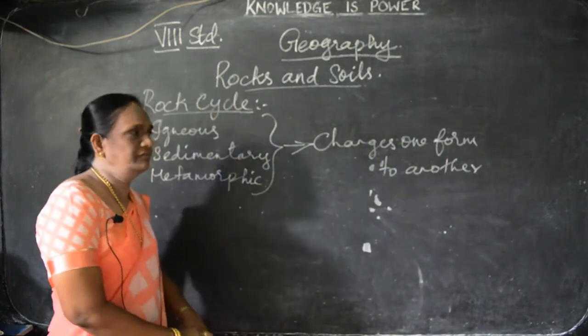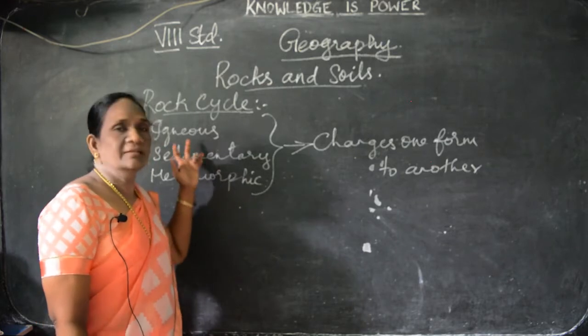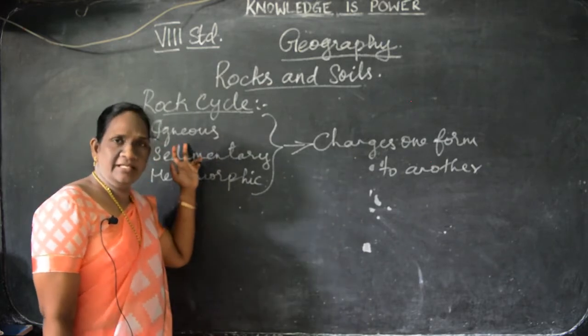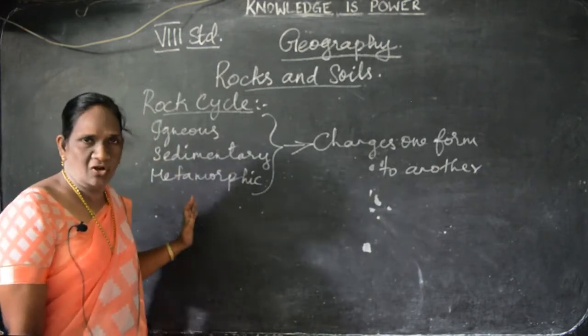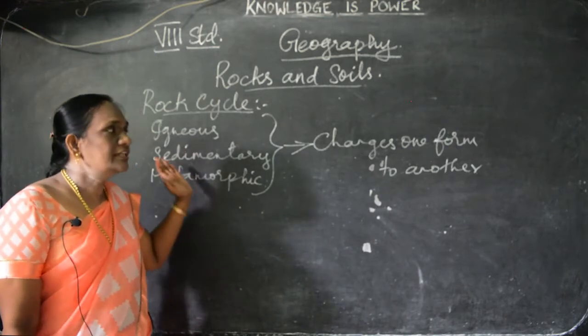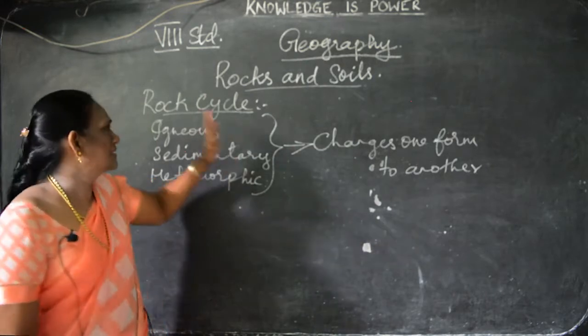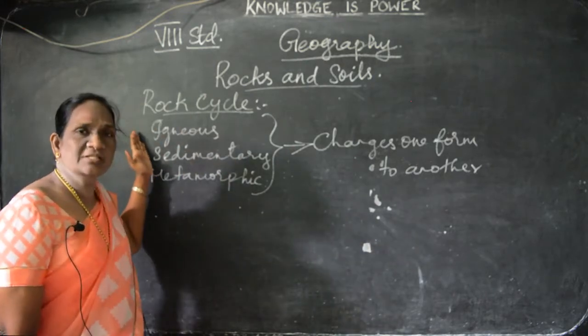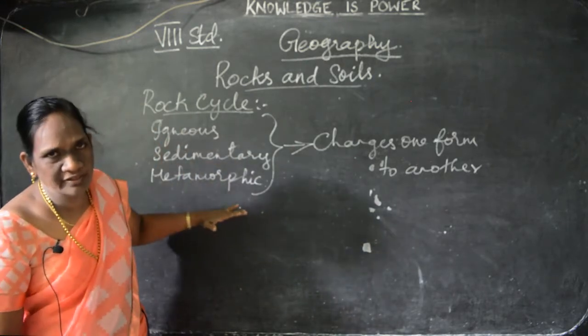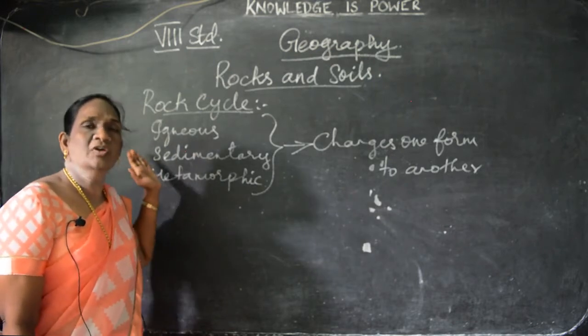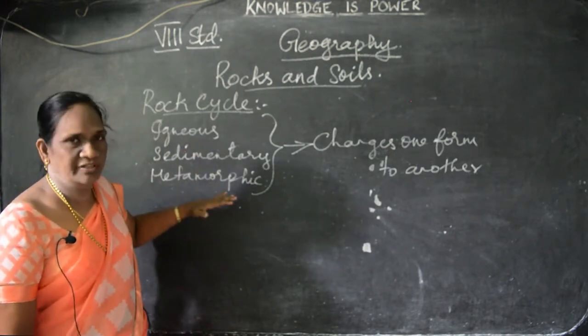Can you able to follow? Again I will repeat. The rocks, igneous rocks, sedimentary rocks and metamorphic rocks, three rocks, change from one form to another form. Example, the igneous rocks change into metamorphic rock. The sedimentary rocks change into metamorphic rock.